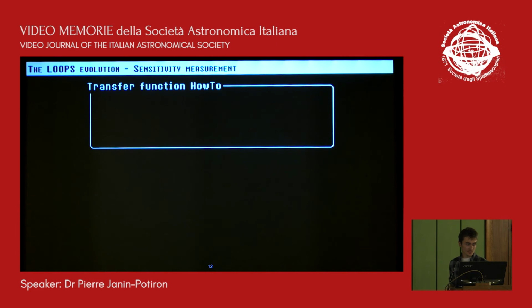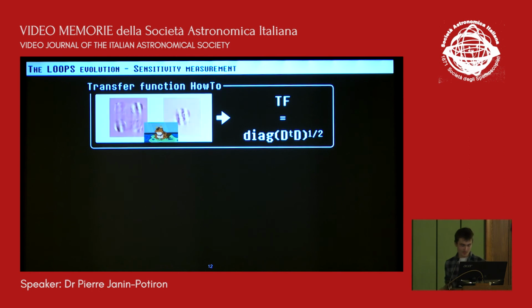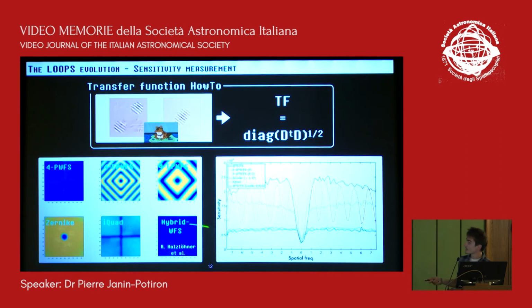So we measure the sensitivity by measuring the transfer function. So we applied Fourier modes on the first SLM, then built the transfer function by taking the interaction matrix and taking the diagonal of D transpose D, the square root, and obtained this kind of shape. So these are the sensitivities for all the named masks here, so the four-phase pyramid. You have here the cut of these images at 45 degrees.